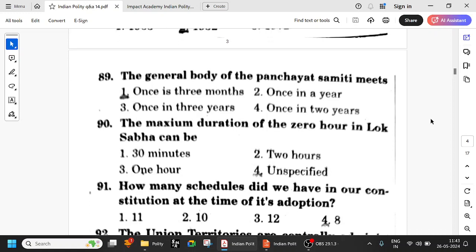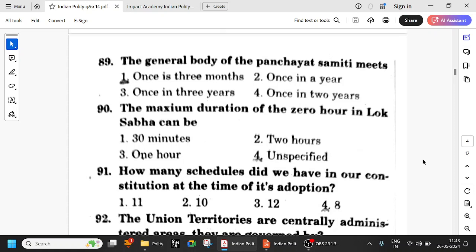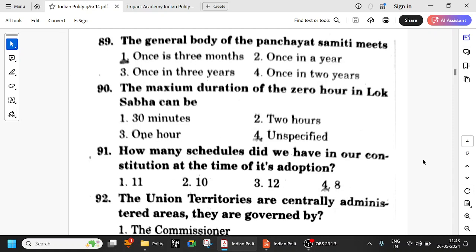The maximum duration of the Zero Hour in Lok Sabha can be unspecified. There is no specified time. First you have the Question Hour, and then you have the Zero Hour, for sudden urgent issues without any notice. In the Question Hour you have starred questions, unstarred questions, and short notice questions. In the case of a starred question, you have an oral answer which can be followed up with multiple questions, and unstarred has a written question and written answer. It is followed by the Zero Hour, so the time is unspecified.